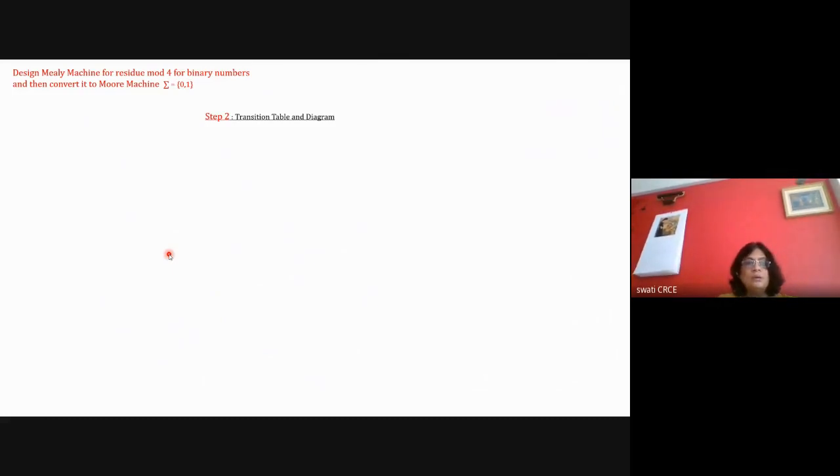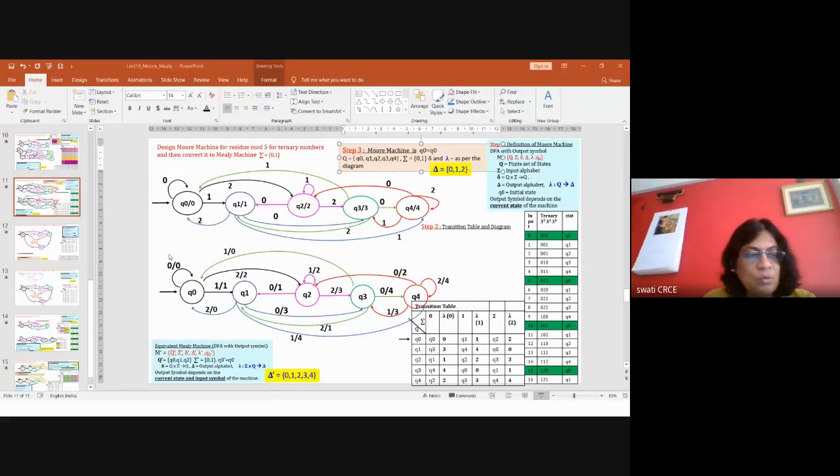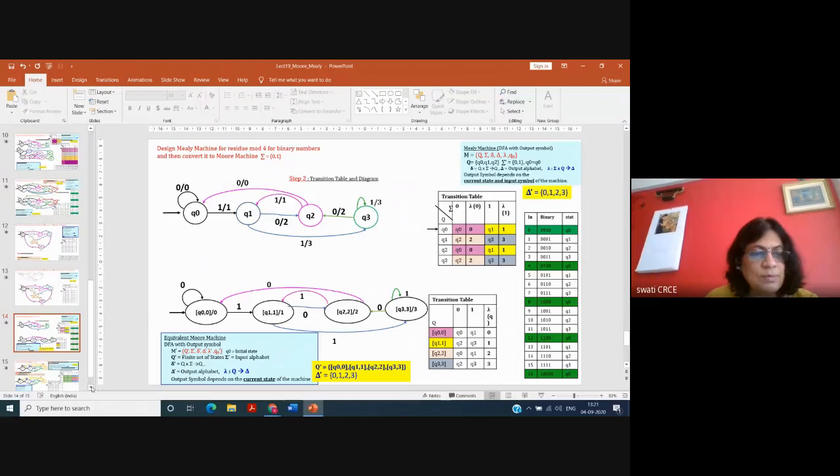Okay. So now let's see one more problem. Design a Mealy machine for residue mod 4. The residue problem we have seen. Actually, there are only 10 minutes left, so we'll go to the next problem. We'll see some other problem.